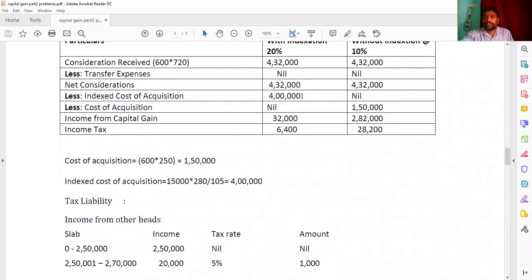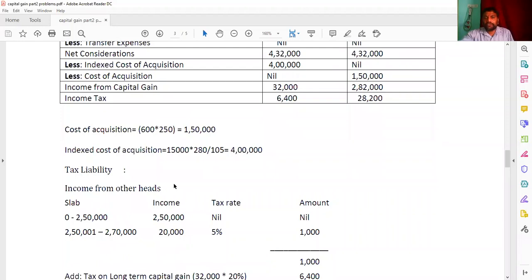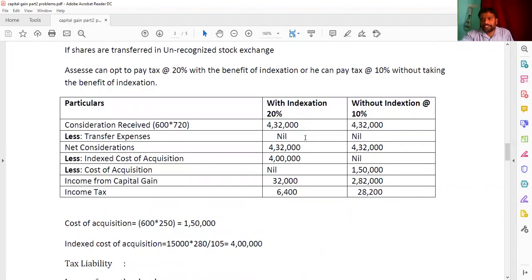And this 4 lakhs I wrote here. And next, coming to the income from other heads he had, by deducting this, we are getting here income from capital gain as 32,000, and here 432 minus 150, you're getting 2,82,000. And just don't get confused here. We are saying the 20% is a tax rate here, and here we are saying tax rate is 10%. So 32,000 into 20 by 100, you're getting here 6,400. And here 2,82,000 into 10%, you're getting 28,200.